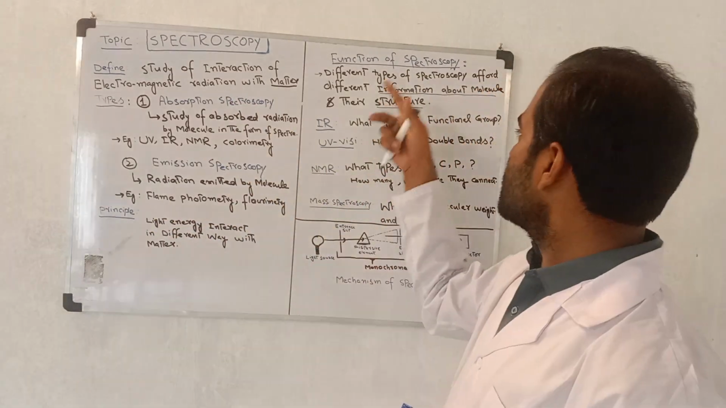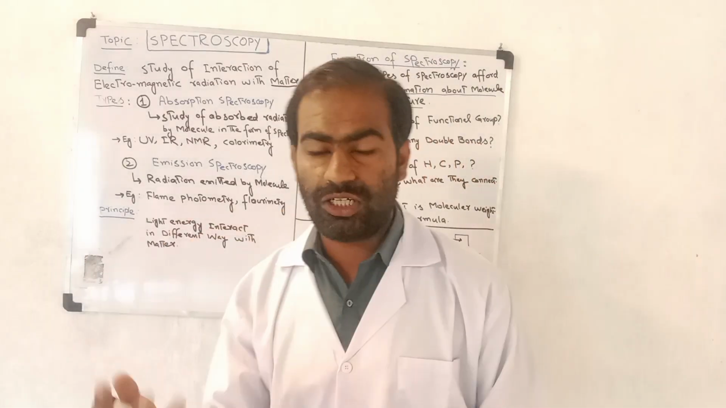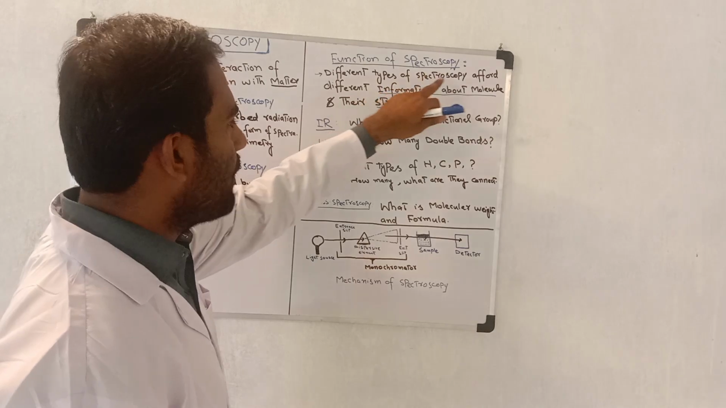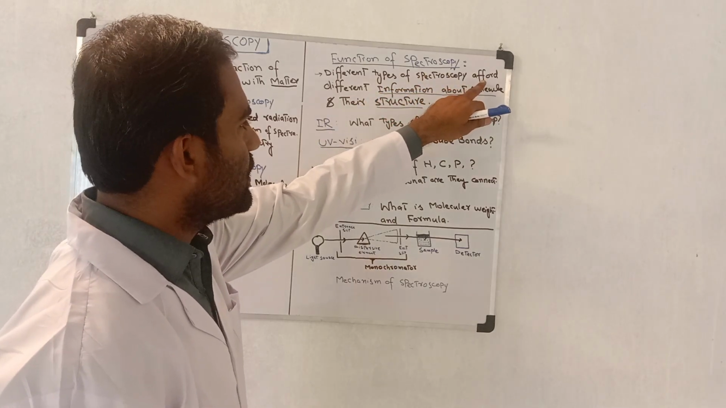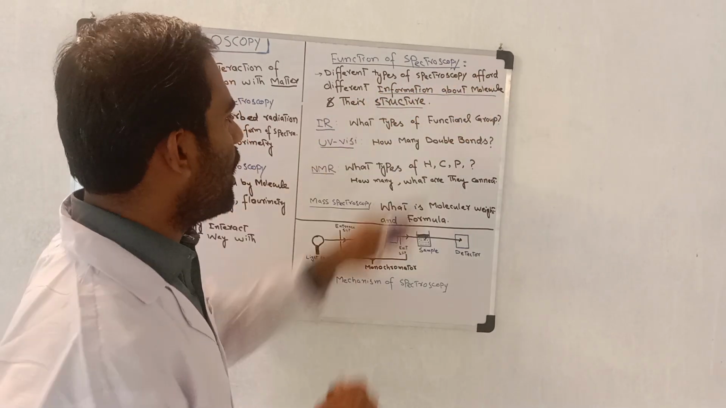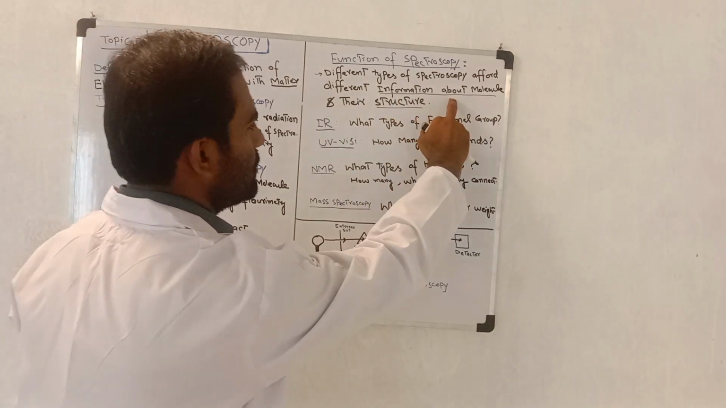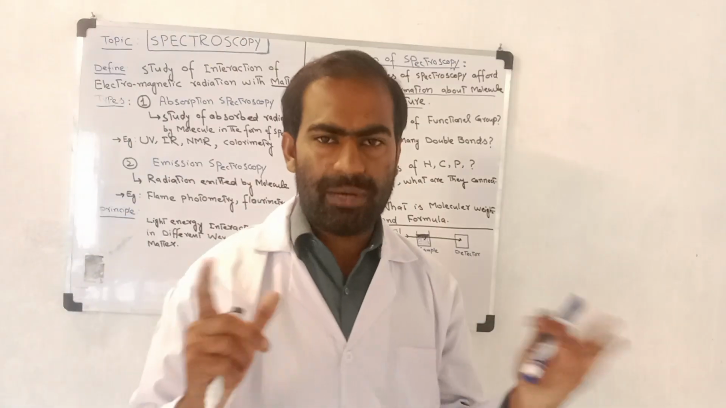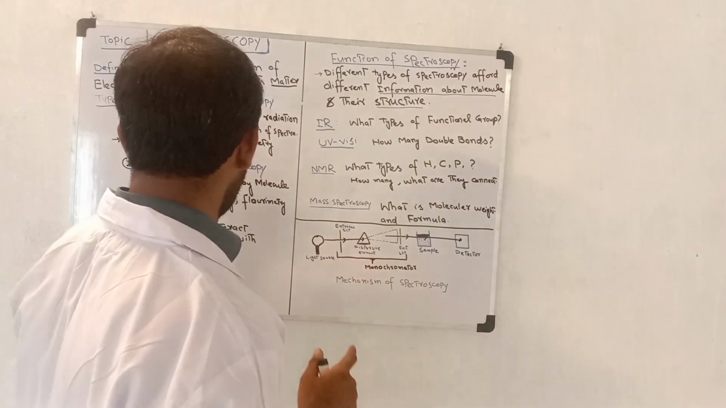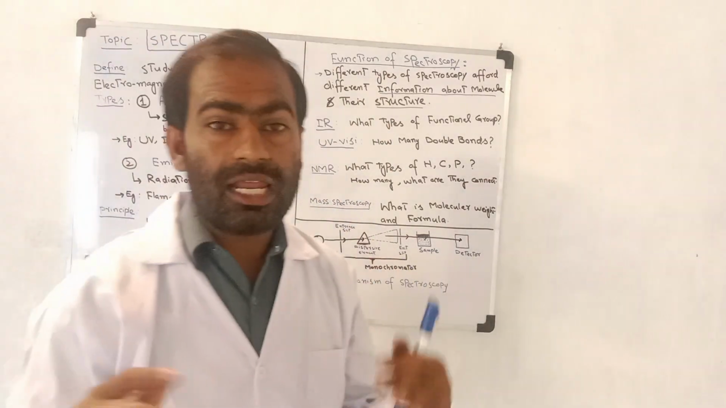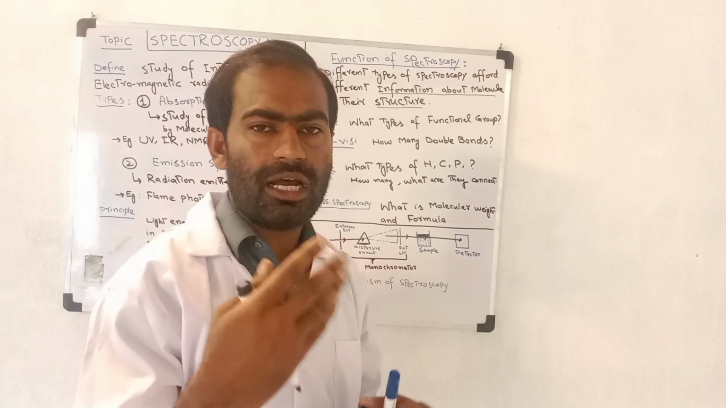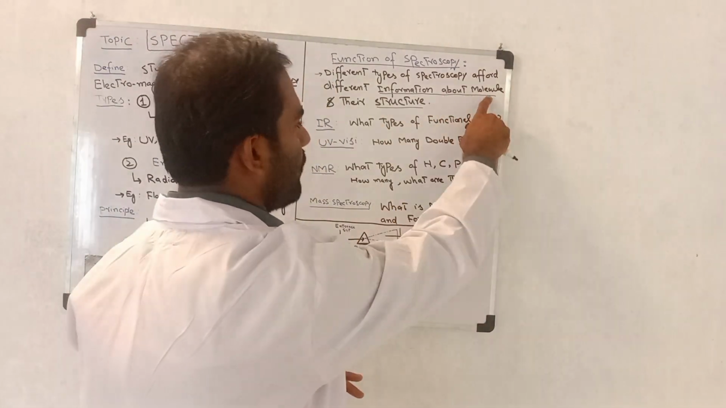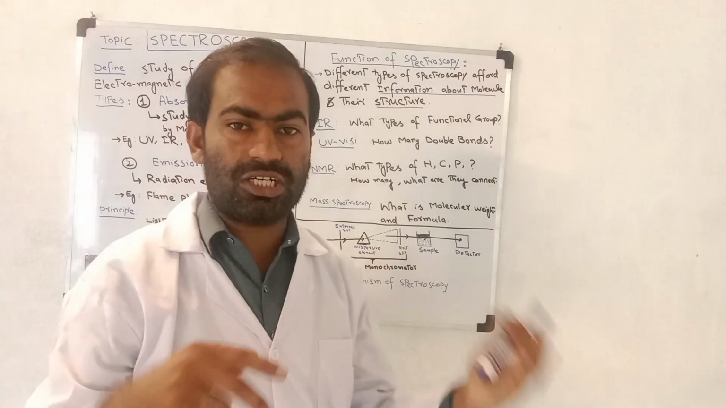Now we move to the function of spectroscopy. What is the function of spectroscopy? Different types of spectroscopy afford different information about molecules and their structures. Different types of spectroscopy, such as absorption spectroscopy or emission spectroscopy, tell us different types of information, about molecules and their structures.